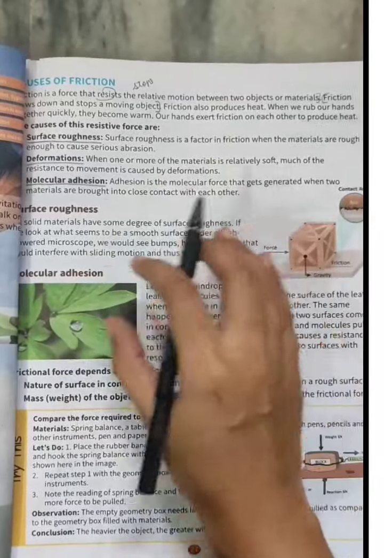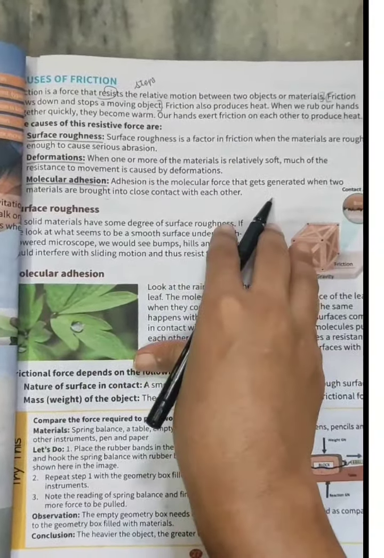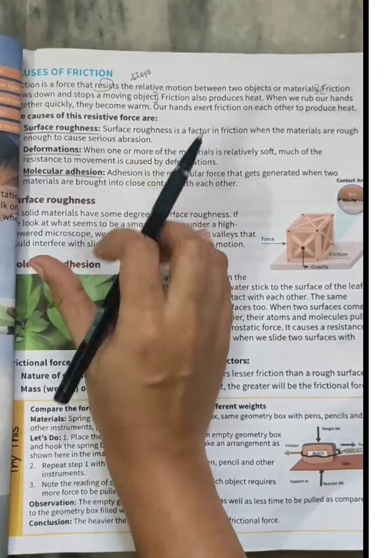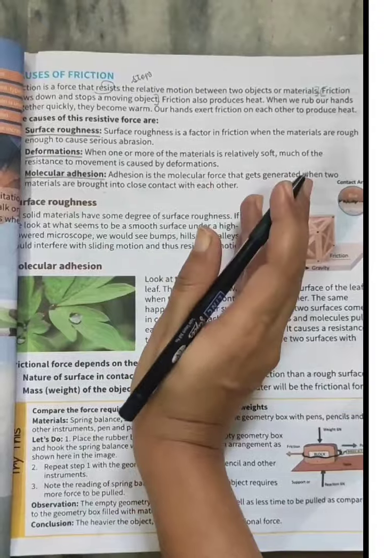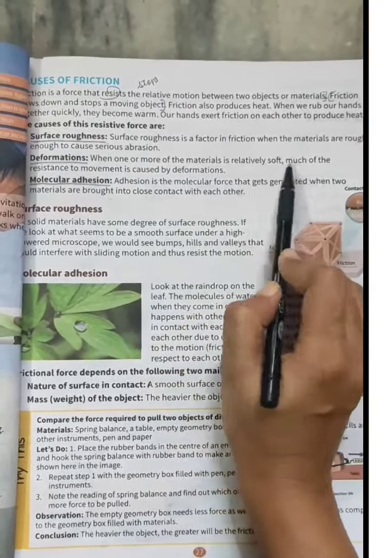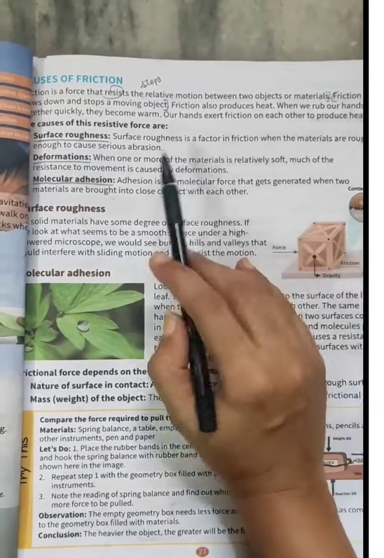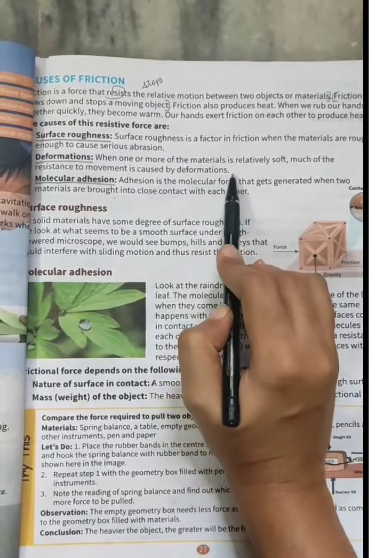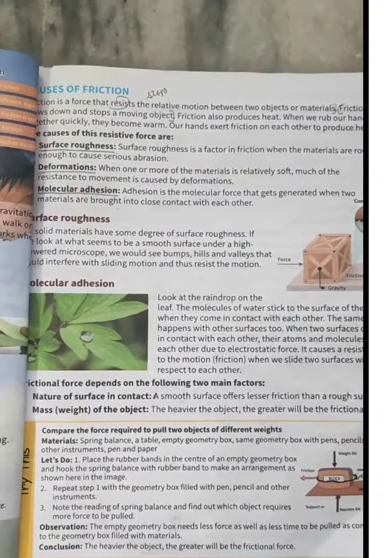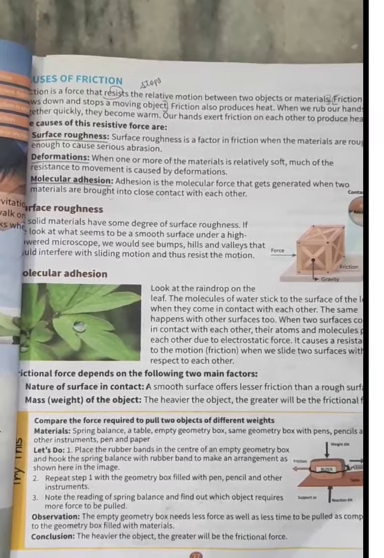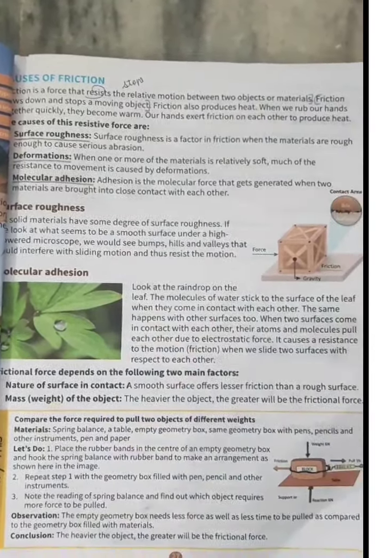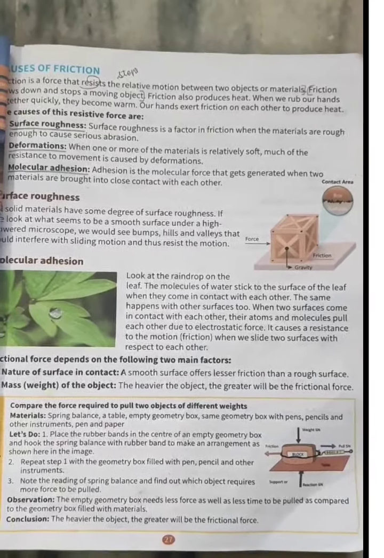If the surfaces are very rough, then the friction might happen. Second one, deformation. Deformation means abnormality in structure. For example, when one or more of the materials is relatively soft, much of the resistance to the movement is caused by deformation. Deformation means if there are abnormalities in the surface, then also friction may happen. If the surface is broken, then also friction might occur.